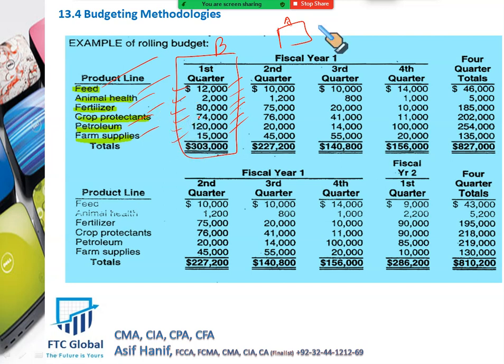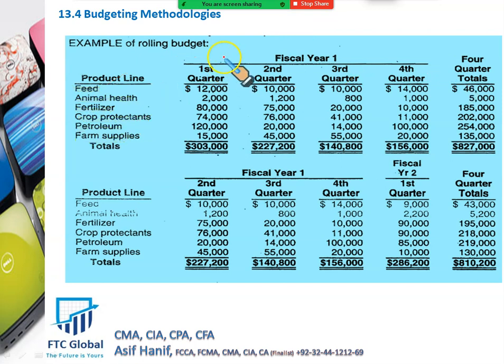Right? So this will reveal some variances in the first quarter, and then accordingly, if some changes are required, we may change our second, third, fourth quarter also, because maybe some assumptions have changed, so we might require some revision here. So when the first quarter is gone of the first year, year 1, we attach the first quarter of the next fiscal year. Now we have again 4 quarters, second, third, fourth quarter of the current year and first quarter of the next year.